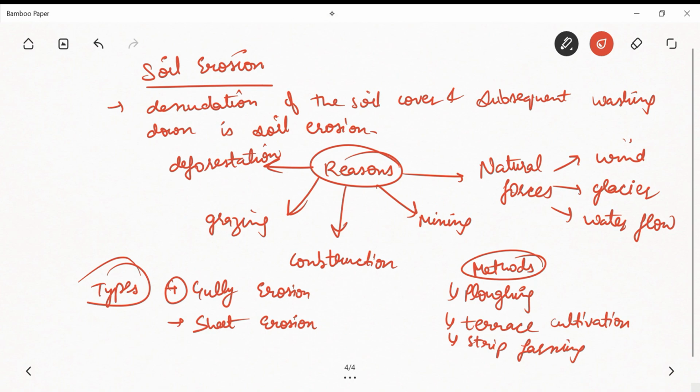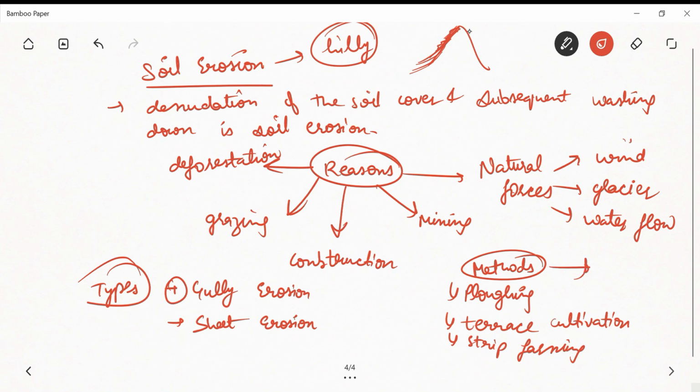Because soil erosion can mainly be seen in the hilly region, right? What happens sometimes when the water flows, the topsoil of the crust erodes away. So these are the methods to prevent soil erosion.